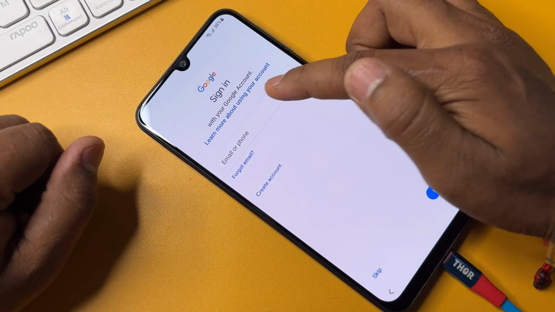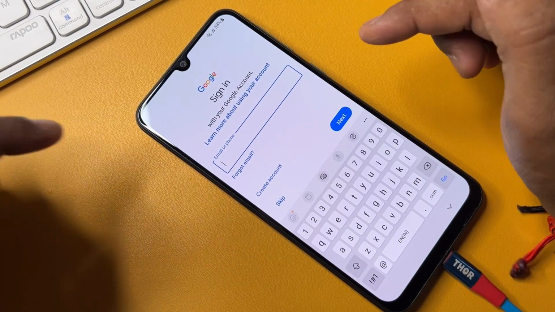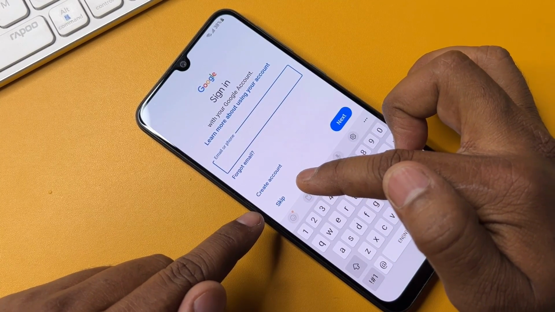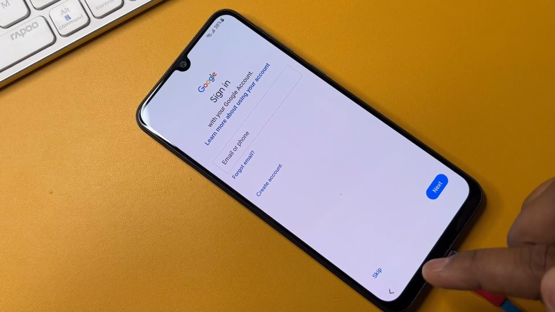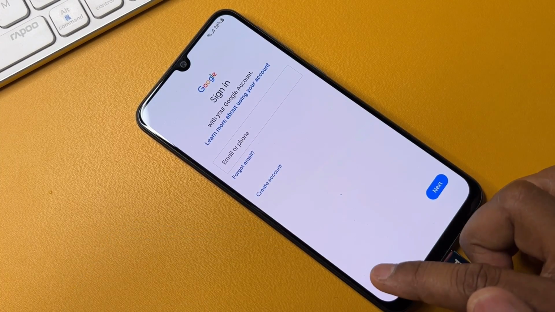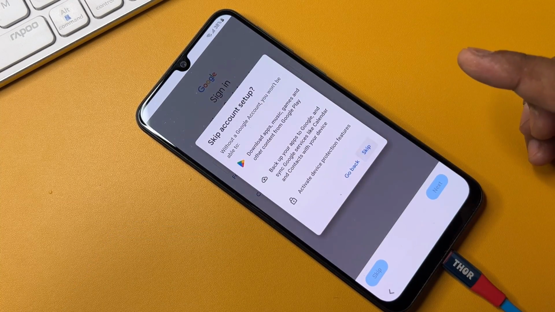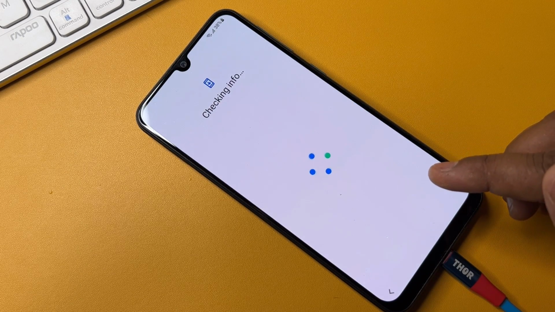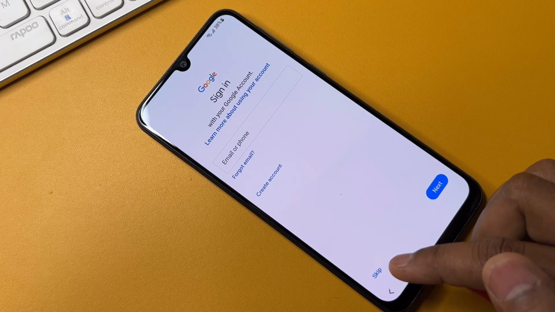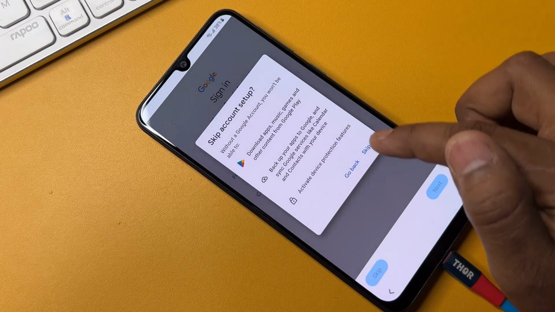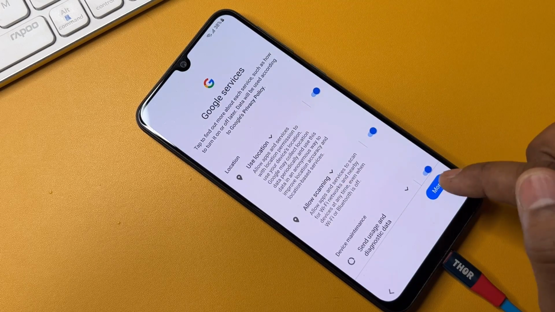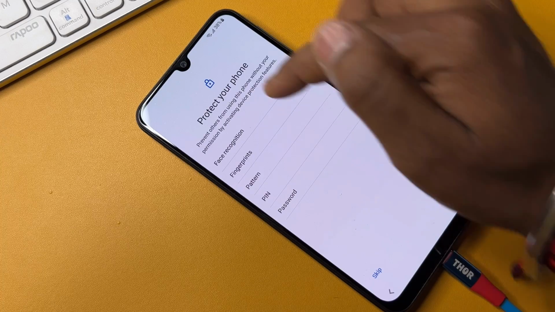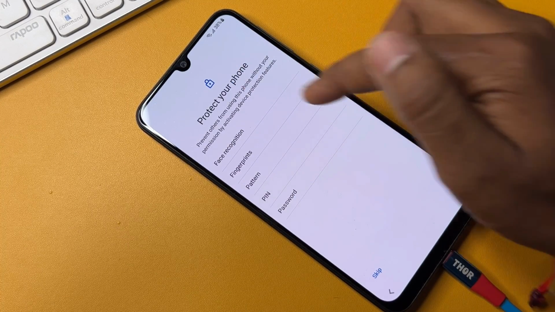And you can see that, my friend, on this page the skip message comes up. So you have to simply click the skip option here. This is the skip option, so click it and skip again, and click don't copy here, and your Google FRP lock is removed. So you have to click again to confirm the skip. Click skip again, and you can see that the Google FRP lock is successfully reset from this phone, and you can choose any new password lock.